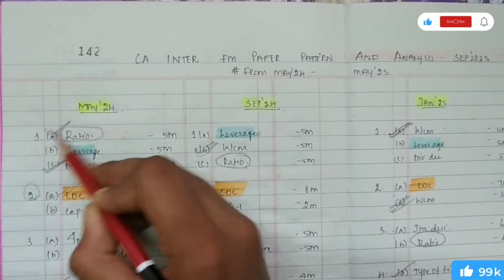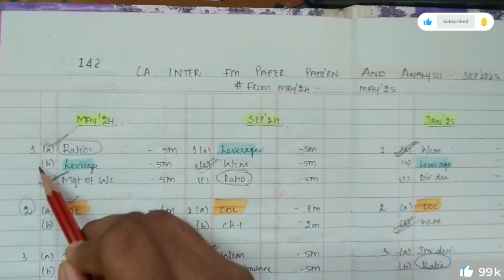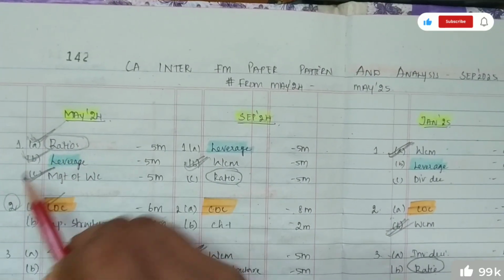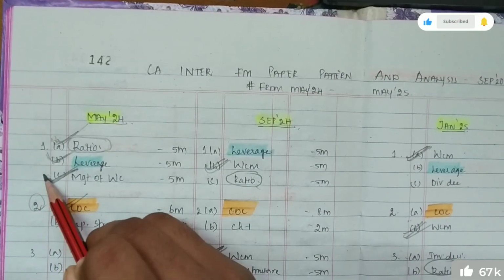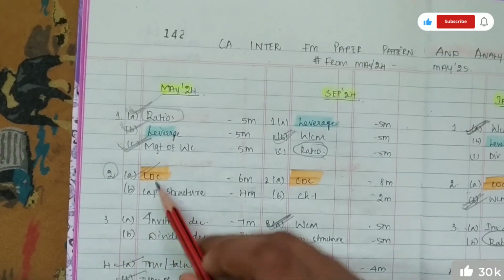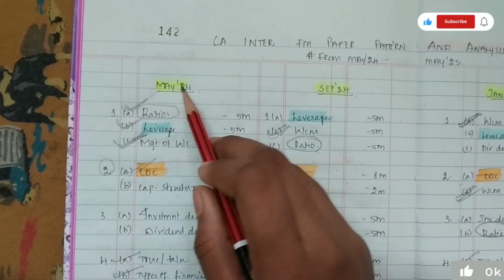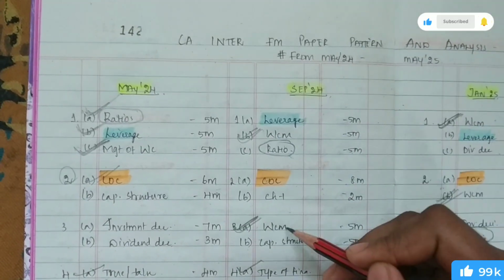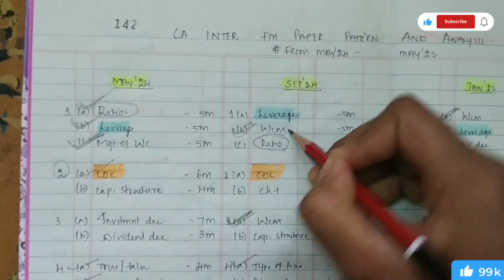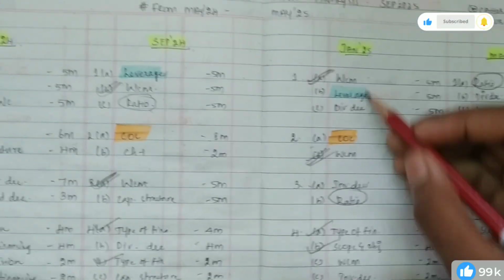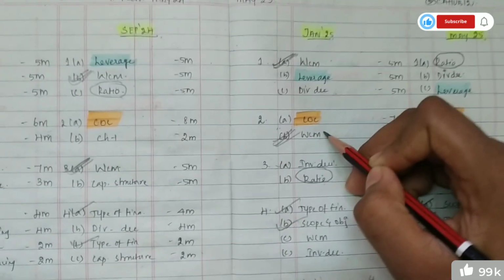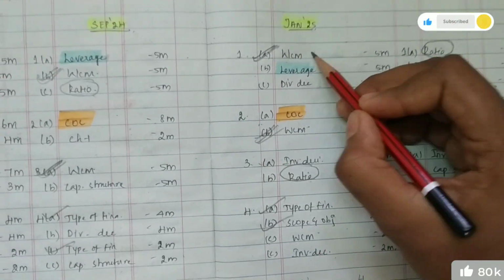So the ratio chapter is a confirm question, leverage is a confirm question, and management of working capital has also been tested. If you see management of working capital, it was tested in the May 25 attempt, September 24 working capital management, January 25 attempt working capital management.